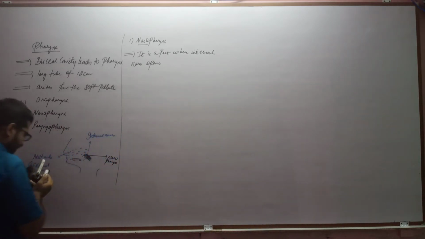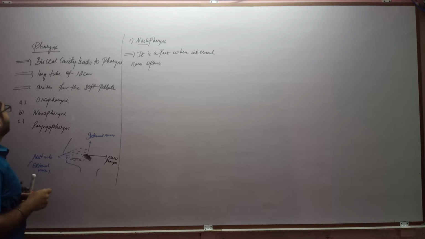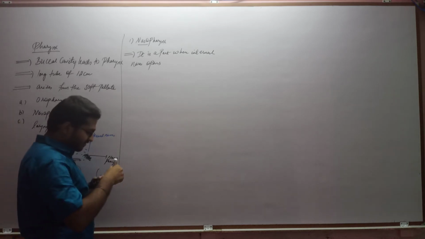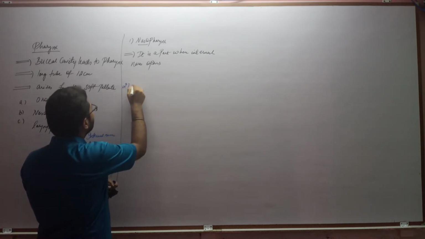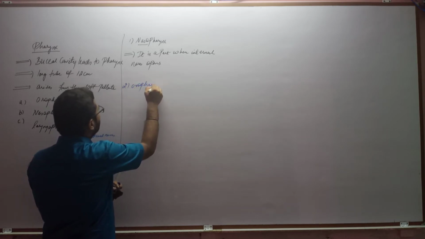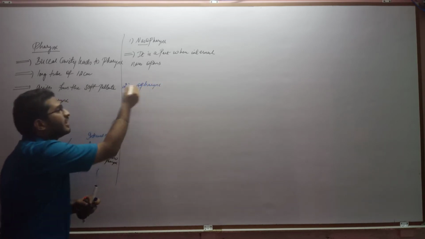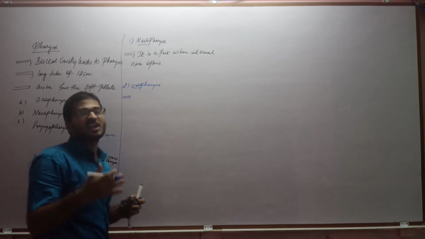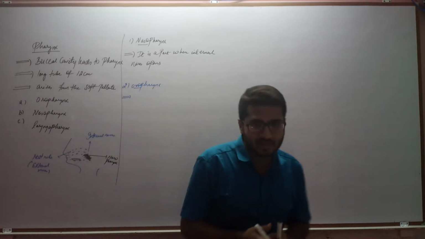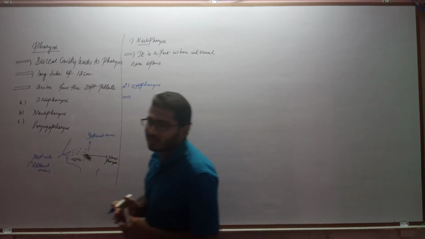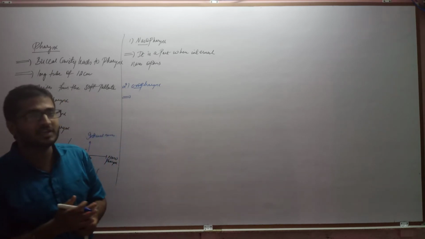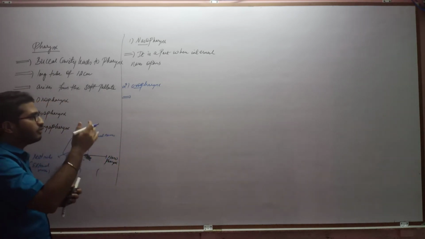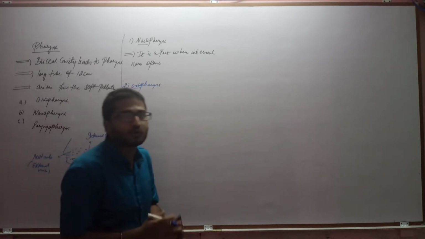Now the second part is oropharynx. Let us discuss the oropharynx. Oro means it is related to the oral cavity, and another name of the oral cavity is buccal cavity. So oropharynx is the part of the pharynx which is located behind the buccal cavity. This is what you can also write.